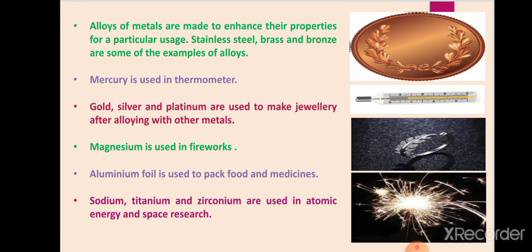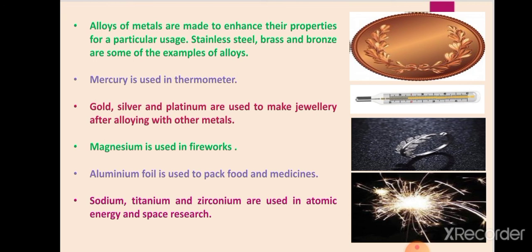Then mercury, you all know, is liquid in state, and it is a very good conductor of heat also. That is why it is used in thermometers, because it does not stick to the glass. Then gold, silver, and platinum are used to make jewelry after alloying with other metals. These metals are highly malleable as well as ductile. These properties are used in making jewelry, and yes, they are very shiny also.